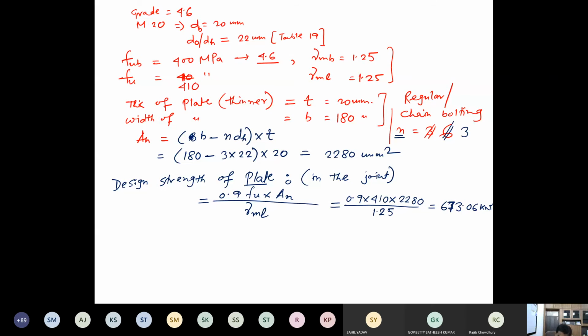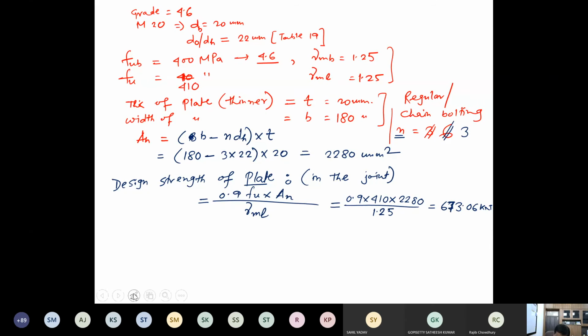Okay, so that is the design strength of the plate.